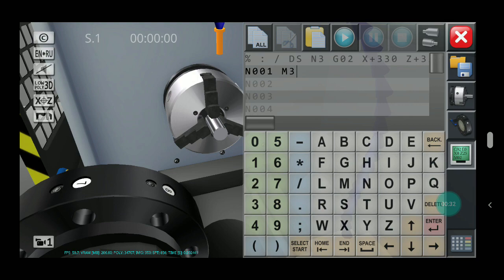So I'm giving the first code, let's say M3, and a speed of 400 rpm. End of block, and on next line press enter. On next line I'm writing, let's say, end of program. So M, you can either write M30 or M2.